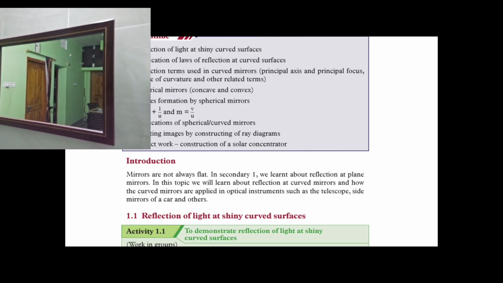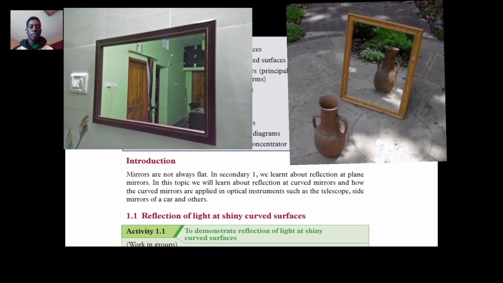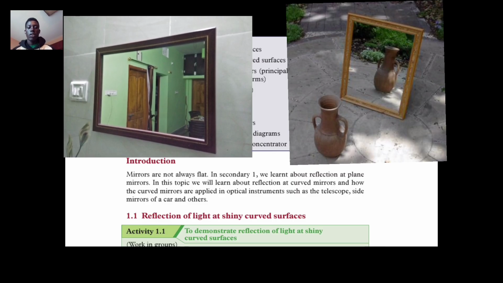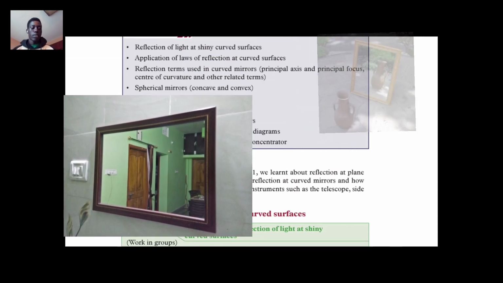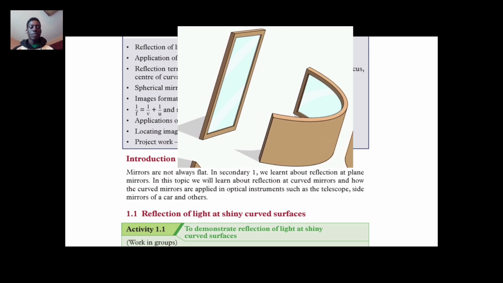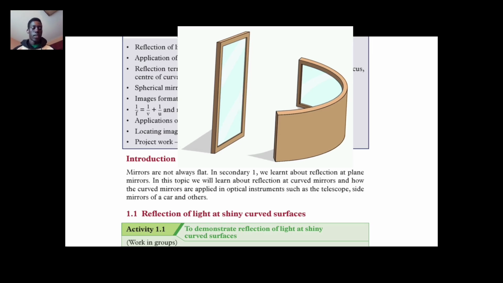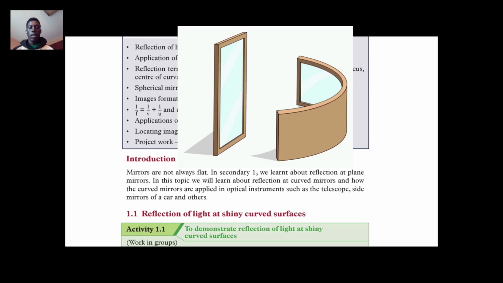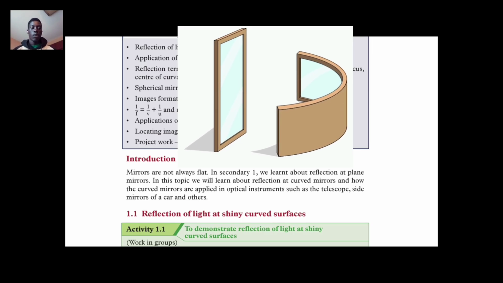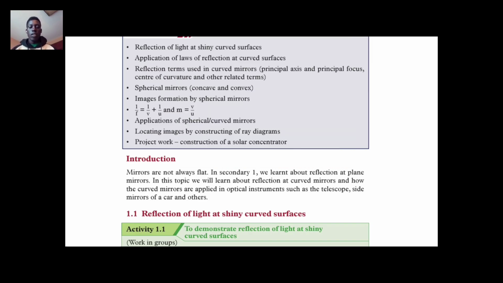In secondary one, you learned about plane mirrors. Mirrors are not always flat, as you already learned. Some mirrors are curved, concave, of different forms. You should always know mirrors are not always flat. In this topic, we'll learn about reflection.